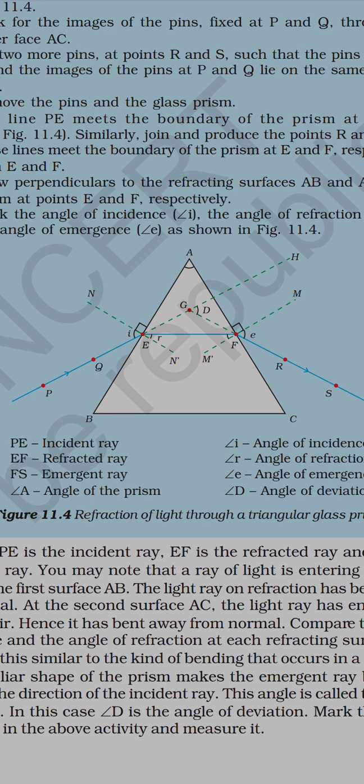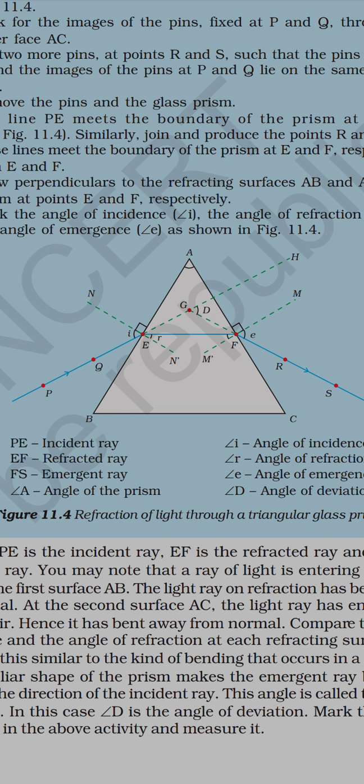The top of the prism, that is A, one end of the prism, is taken as the angle of the prism. When the normals are drawn, the angle between the emergent ray and the normal is the angle of emergence, and the angle between the incident ray and the normal is taken as the angle of incidence.